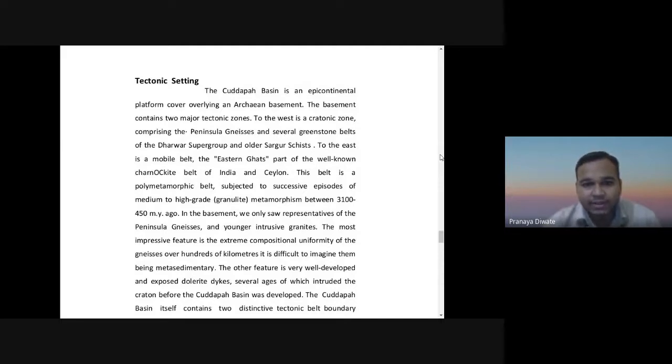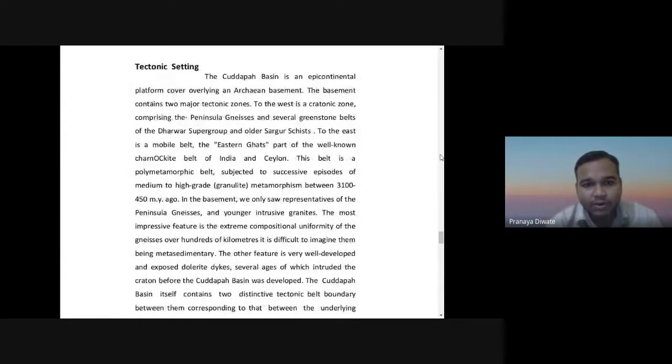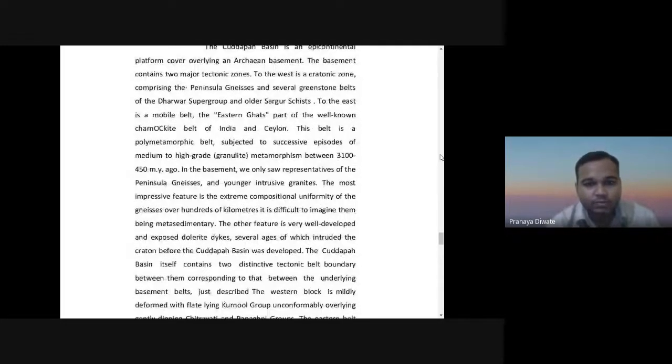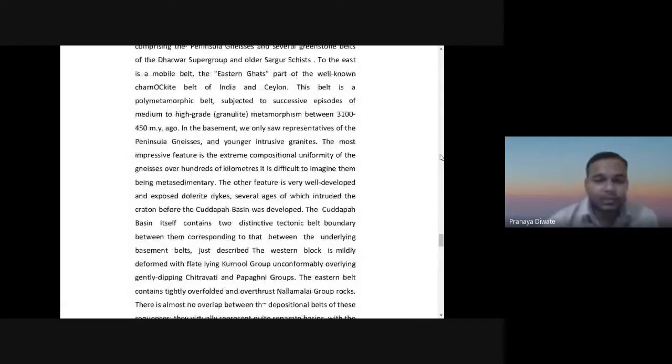This belt is a polymetamorphic belt, subjected to successive episodes of medium to high grade metamorphism between 3100 and 450 million years ago. In the basement, we only see the representation of the Peninsular gneiss and younger intrusive granites.